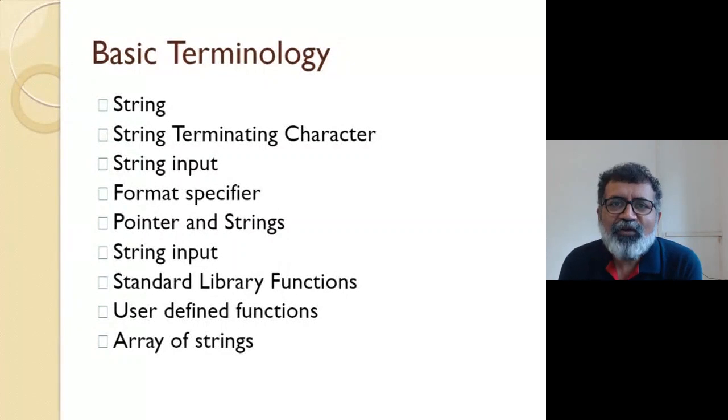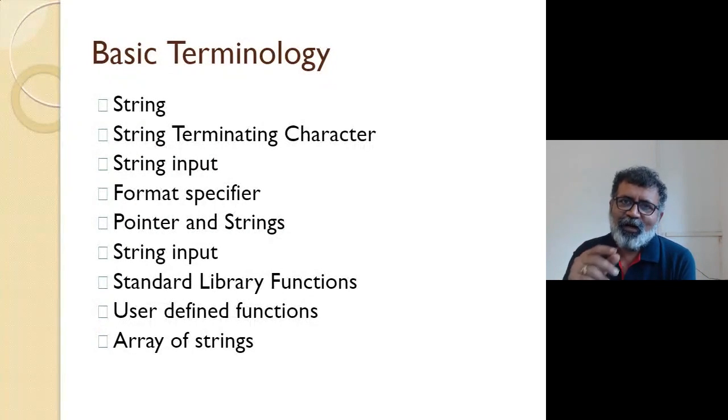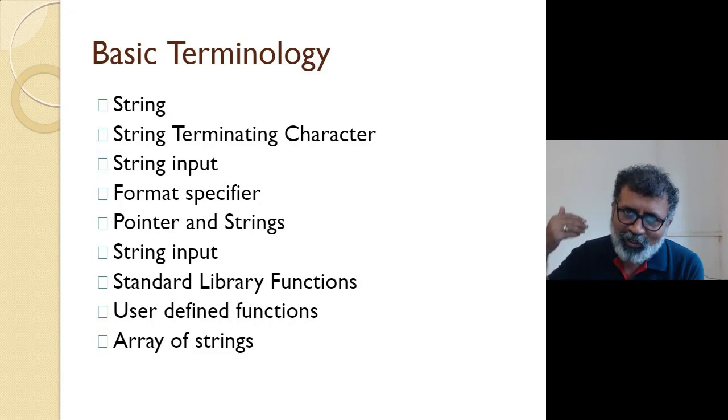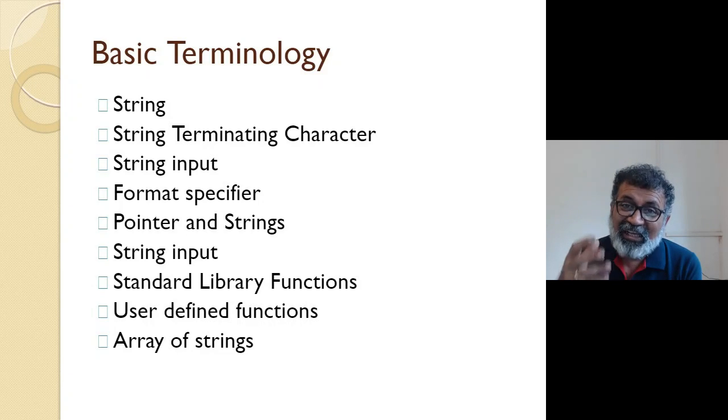fflush is flushing that. I told you the whole concept of leaving a blank space before that %c. So when I use fflush, what I am telling is, flush whatever is in the queue, so that whatever comes afterwards as a legal input can be stored.